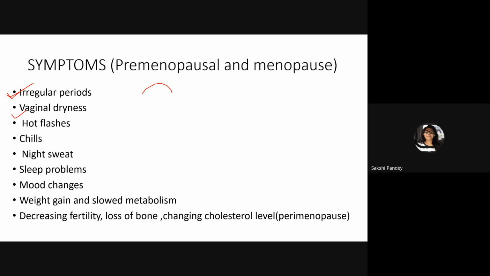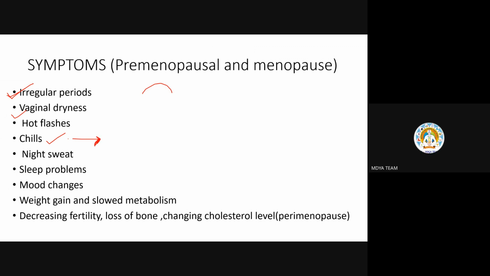Chill is a mechanism where the body produces heat to temper the cold. Rapid muscle contraction and relaxation, ma'am, to maintain the homeostasis of the body, the body temperature.